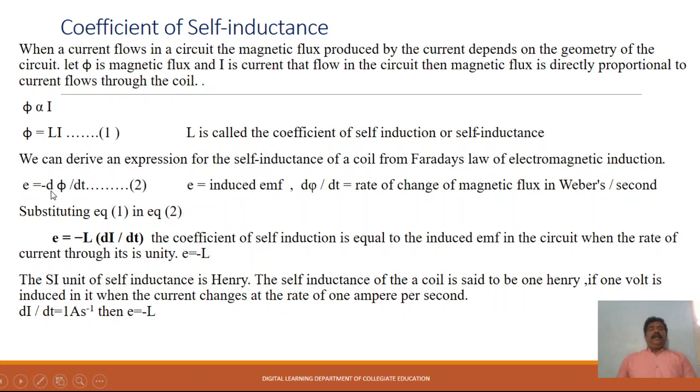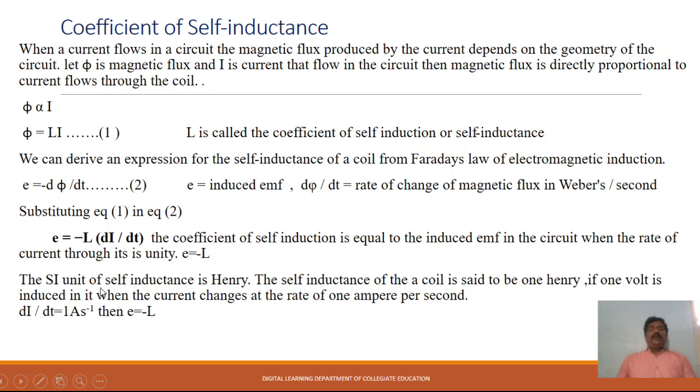Substitute for phi. Phi is nothing but Li. So substituting Li here, we get E is equal to minus L di by dt. The coefficient of self-induction is equal to the induced EMF in the circuit when the rate of change of current through it is unity. Then E is equal to minus of L.